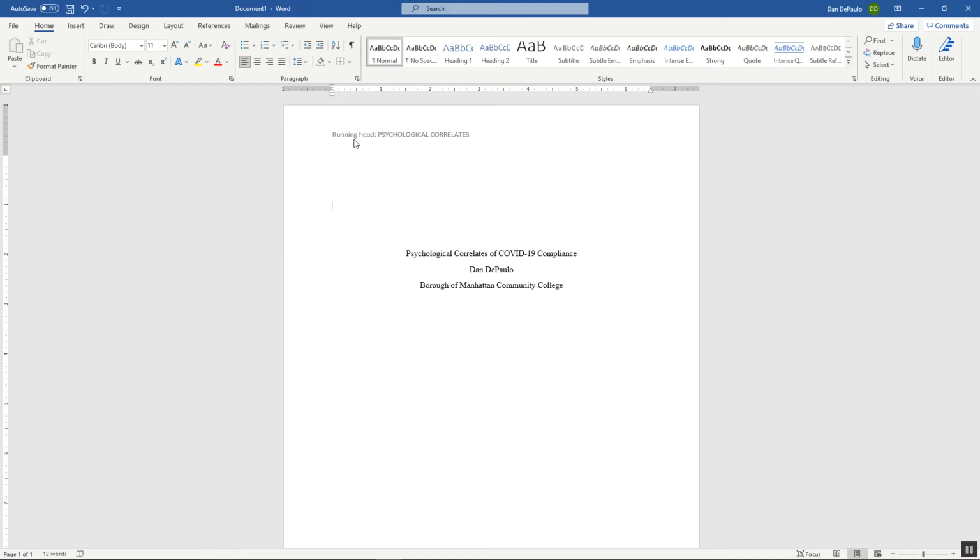On every other page of the manuscript, you're going to write the short title, which is what comes after this colon. You're going to write psychological correlates or whatever short title you came up with. And then your page number will be in the top right-hand corner. And the title page is page number 1. And that's it for the title page.